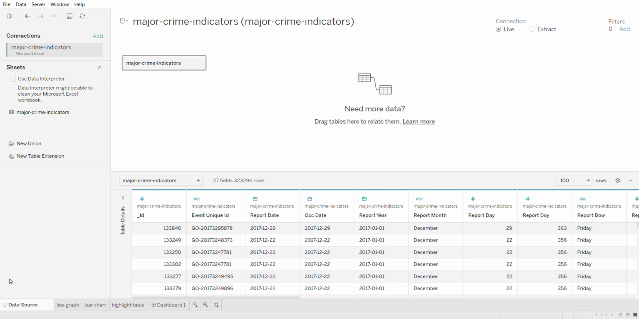Hello everyone. For this video, I used Tableau to help me answer the questions that I want to know from a dataset that has a large amount of data. This dataset has a total of 27 columns and over 300,000 rows. The dataset is all about the occurrence of crime in Toronto from 2014 up to 2022.